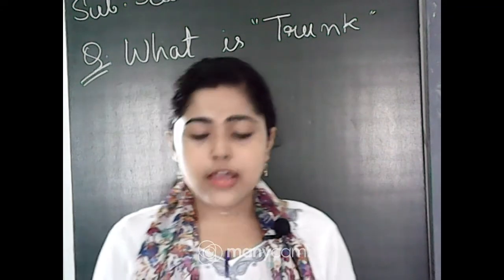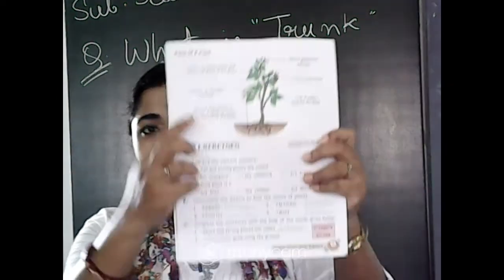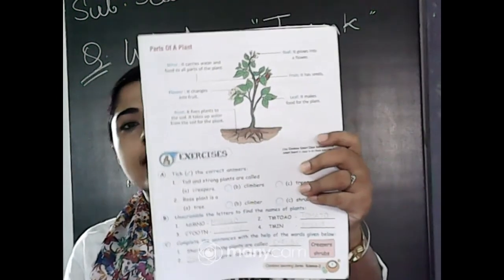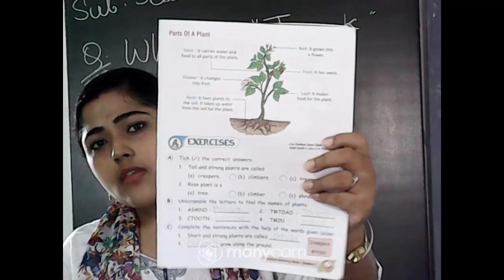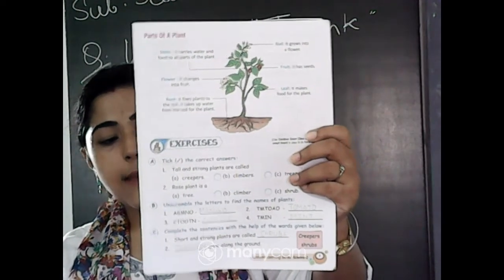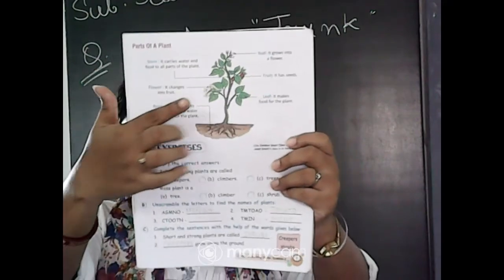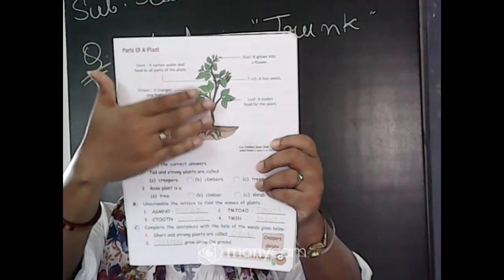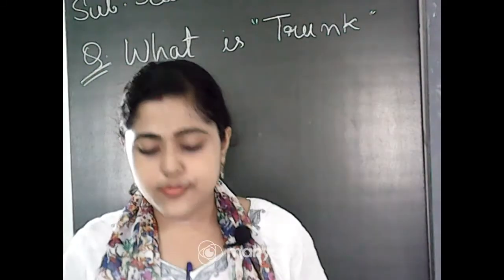First of all, we already learned those pictures about the trees and their different parts, right? See this at page number 7. Here is a plant, and here we already know those parts' names.